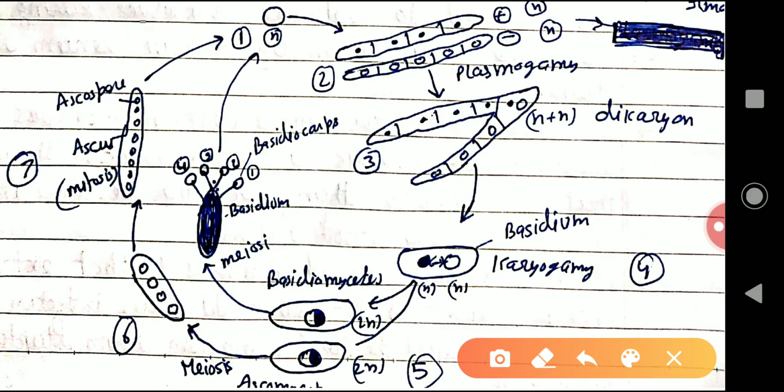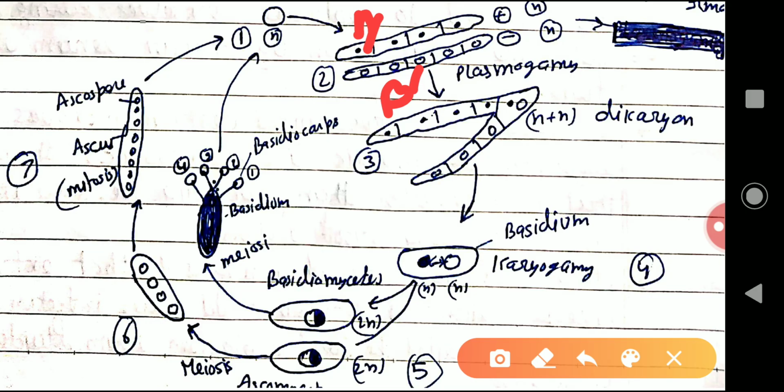In this diagram there are two hyphae, A and B. Here we can see the nuclei are different in shape. I have made the diagram different. This is the first hypha of one strain and the second hypha is of a different strain.